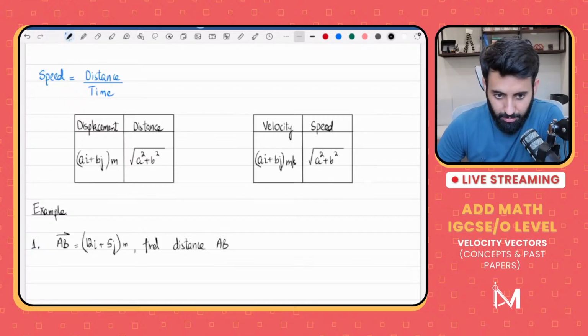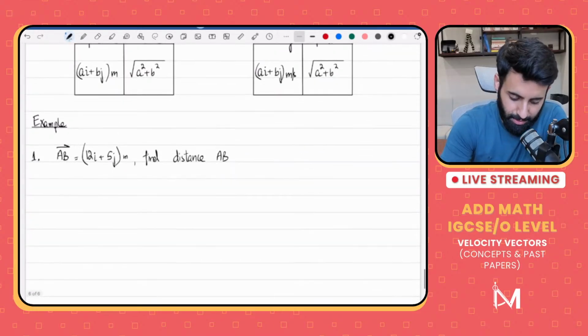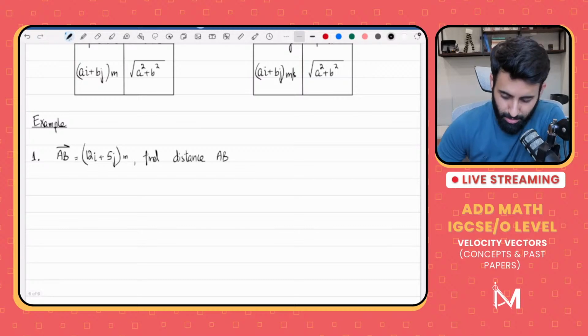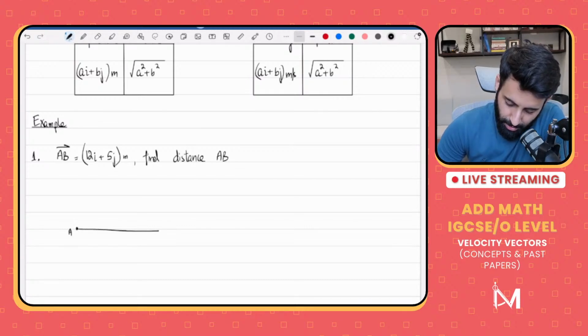कैसे निकालेंगे? Now first, let's try and understand what 12I plus 5J mean. It basically means that if you want to go from point A to point B, you will have to move 12 units towards the right, and you will have to move 5 units up. So that way you go from A to B,